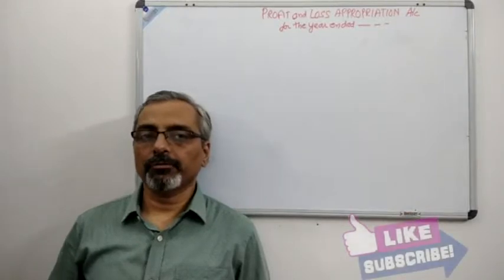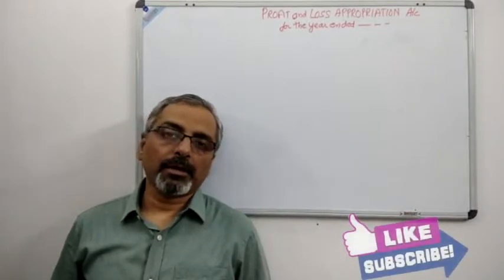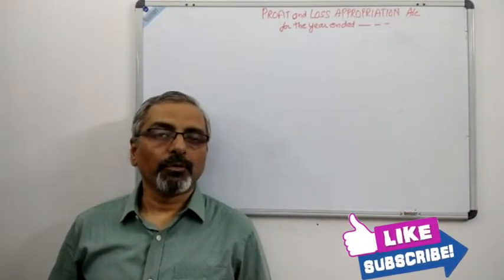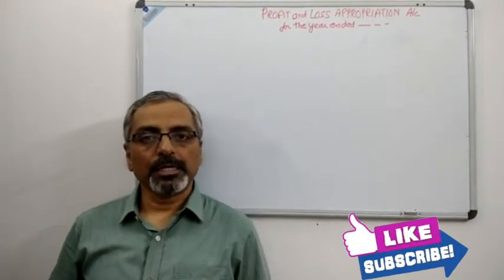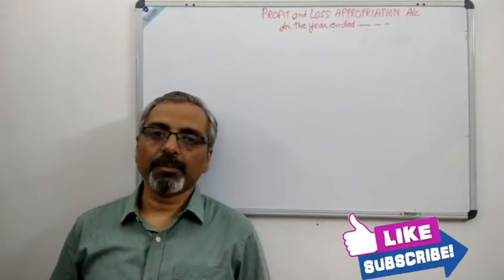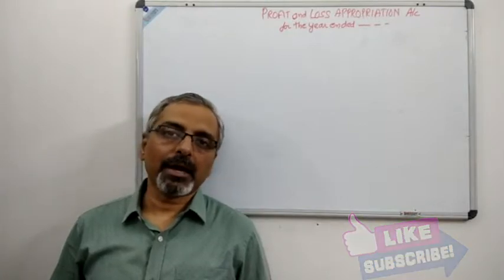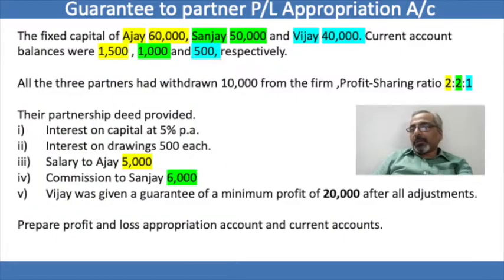If you have seen very carefully, I had actually talked about guarantee using the preparation of the profit and loss appropriation account. In this lecture also, I'll be talking on the same lines, but this is a board adapted question where you will see that there are many appropriations which have taken place and there is an additional guarantee also. Now let us read the question.